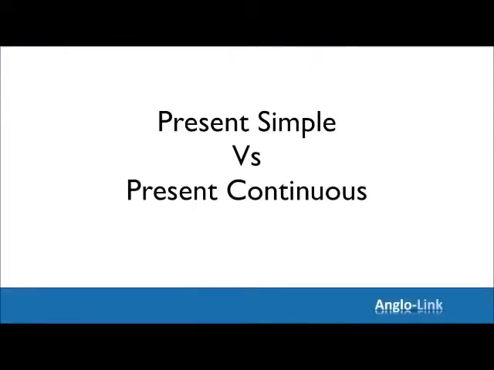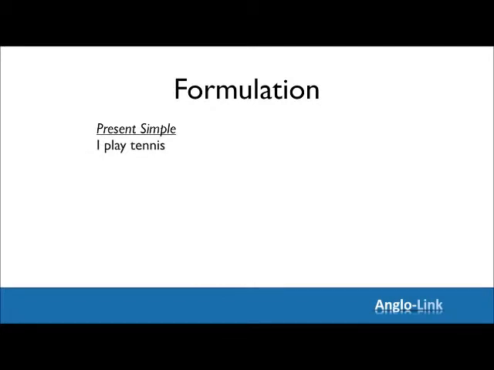Right then, let's get started and look at the difference between present simple and present continuous. Let's begin with formulation. How do we formulate each one of these tenses? Present simple. I play tennis. You play tennis. He, she plays tennis. That's right. Remember that little S you have to add to the verb with he, she, and it. We play tennis. You play, and they play.